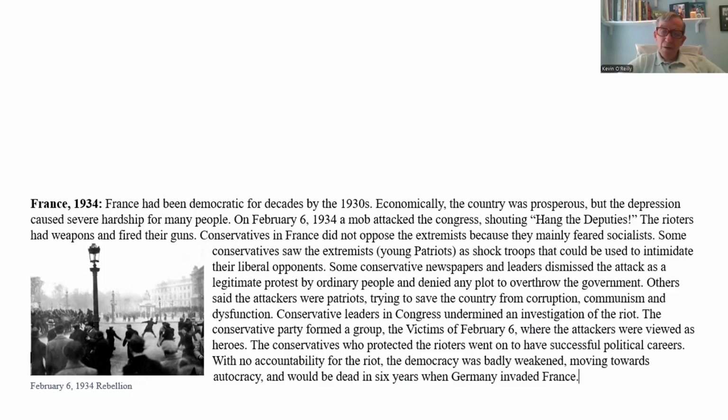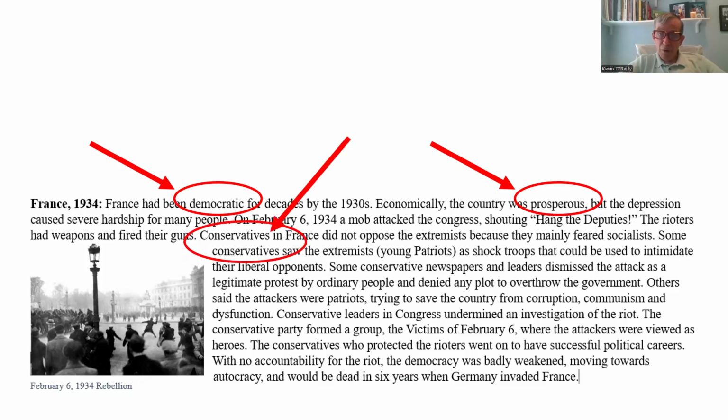So what do we see here? Well, it had been democratic for a long time. The country was prosperous, but there really were problems during the Depression, as there were everywhere. But really important, conservatives, who are rich, powerful people, backed the rioters. And that's an important ingredient here, in my opinion. So that's one of the readings.